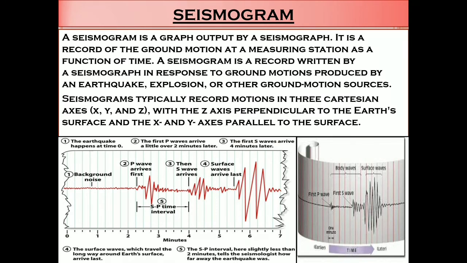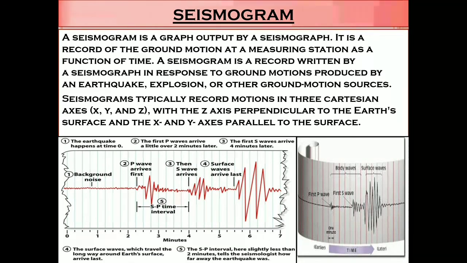A seismogram is a graph output by a seismograph. It is a record of the ground motion at a measuring station as a function of time. A seismogram is a record written by a seismograph in response to ground motions produced by an earthquake or explosion or other ground motion sources.